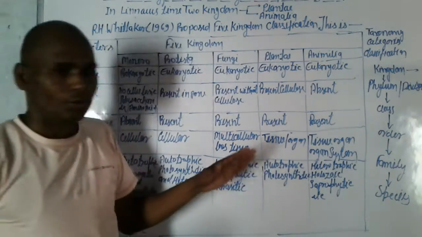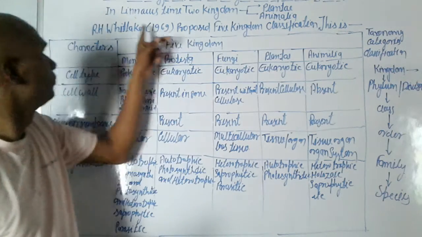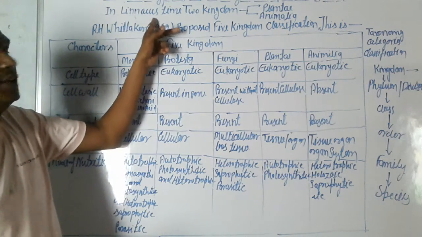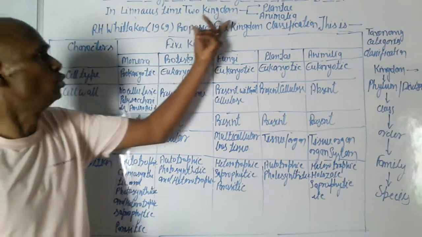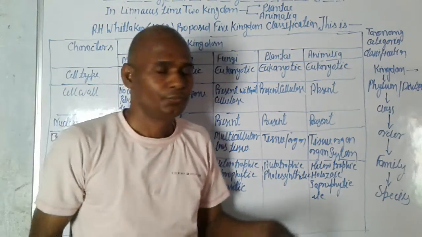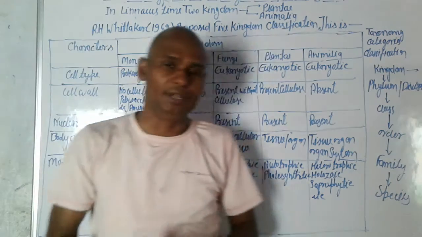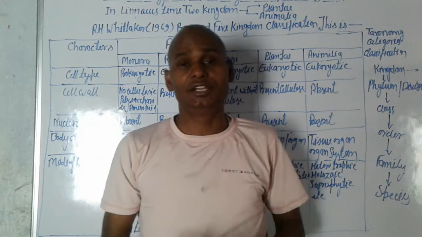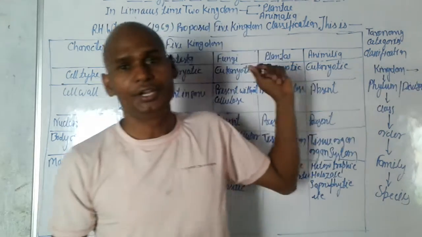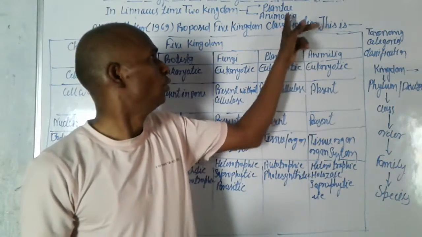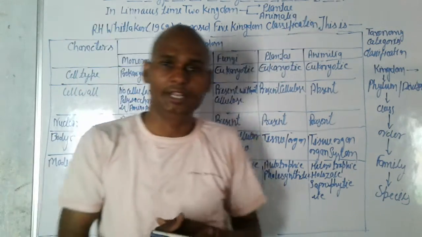Scientists like Linnaeus divided living organisms into two kingdoms: first, Plantae and second, Animalia. Linnaeus divided the kingdom in two, Plantae and Animalia.